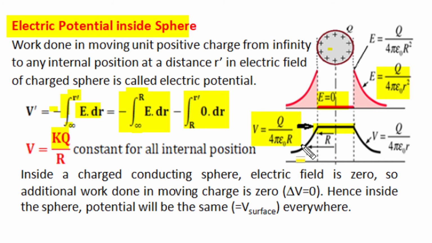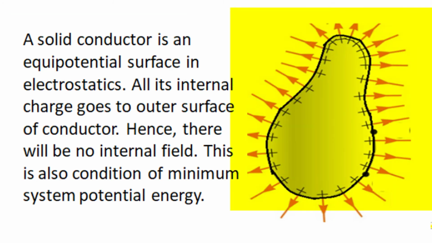We have studied the electric field of a spherical conductor. If the conductor has an irregular shape other than a sphere, even in that condition all charge of the conductor remains only on the outer surface. There is no internal electric field or charge presence, and potential everywhere is the same as that of the surface.